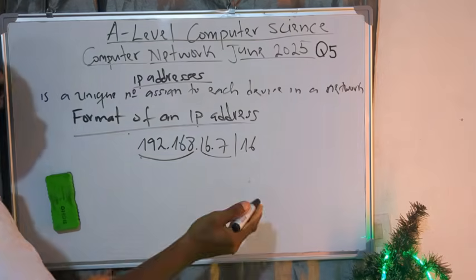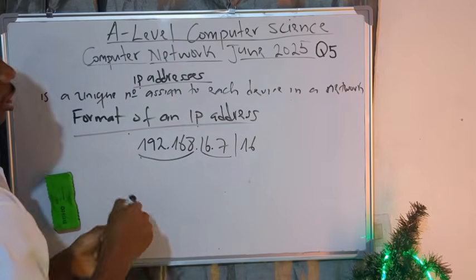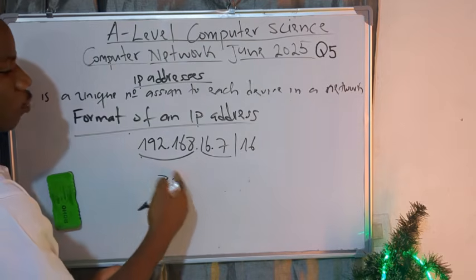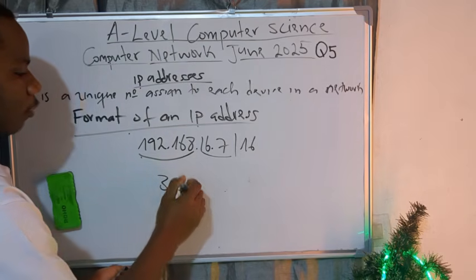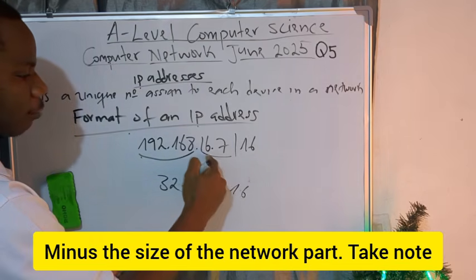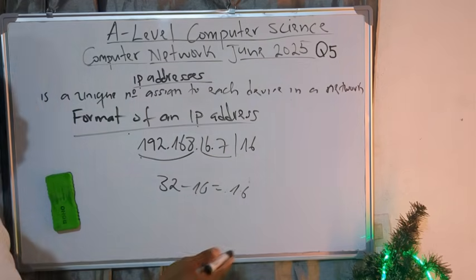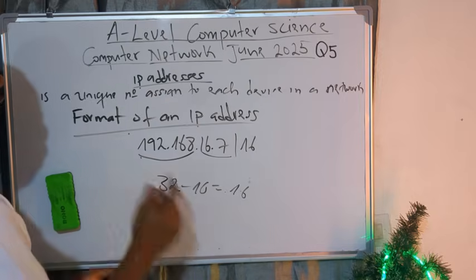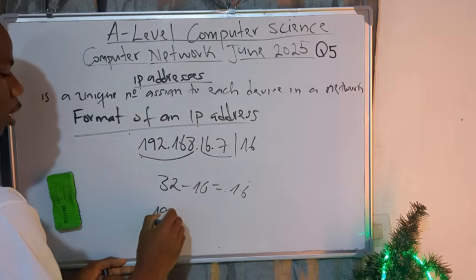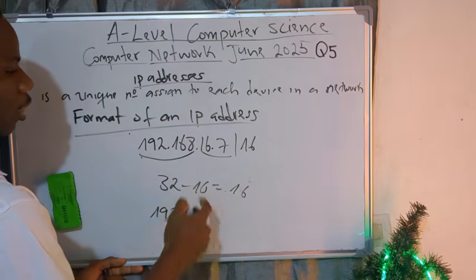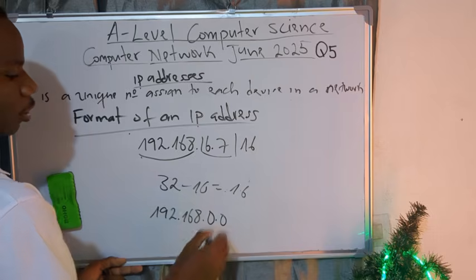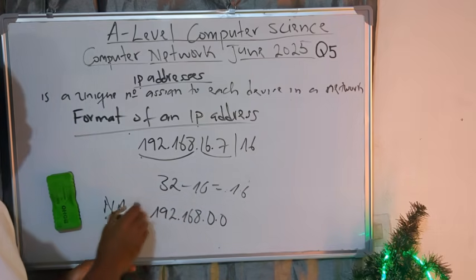And normally it's easy to calculate, but if you don't want to calculate it manually in your head, just write 32, which is the total size, minus the size of the network part, 16. The answer is 16. Meaning the remaining bits for the host are 16 bits. Good. And from here, if they ask for the network address, what happens? For the network address, you take the network part, 192.168, and remember that the host part you replace with 0. So this is the network address here.